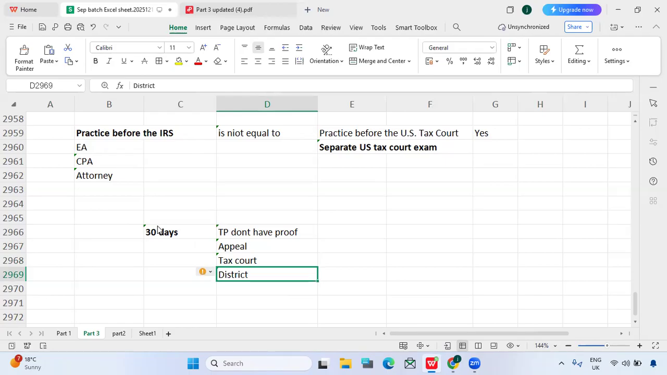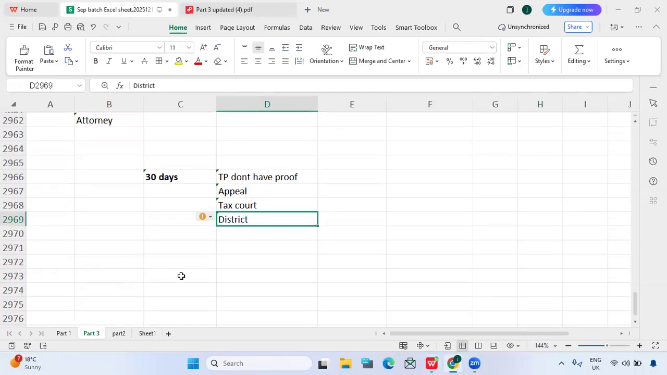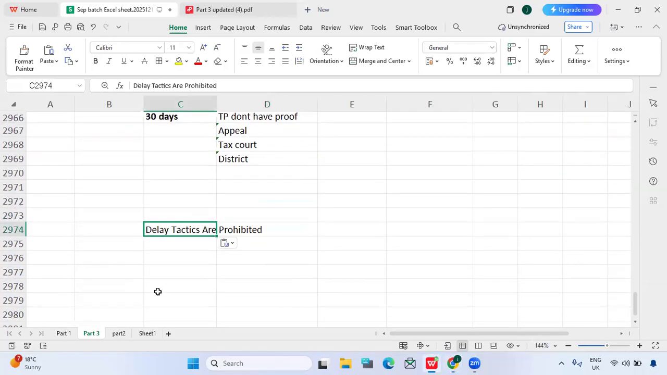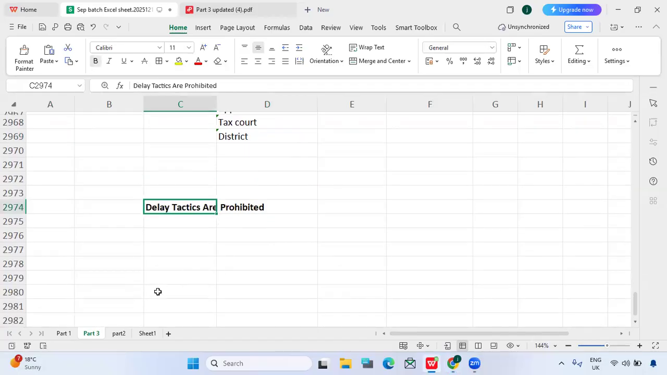That is the reason a taxpayer cannot use any delay tactics. Even though you have a right to approach all of these, still you cannot. If the taxpayer really knows the factual information, then he cannot use delay tactics. So are delay tactics allowed or prohibited? Delay tactics are prohibited, which means he should not do it.